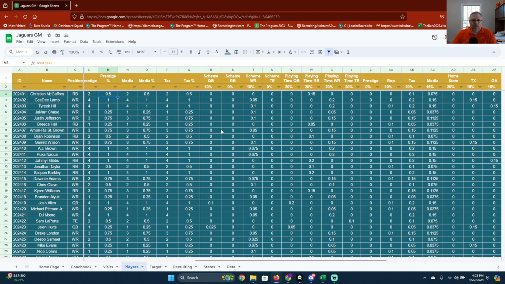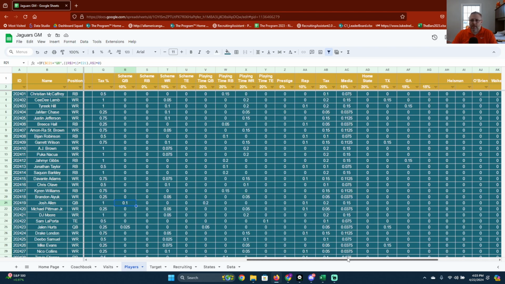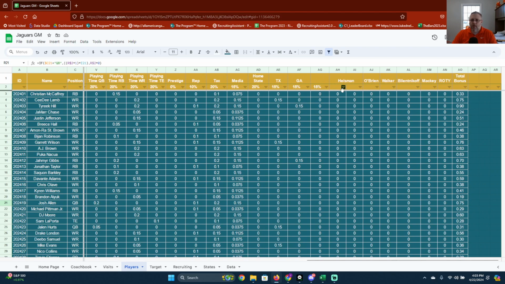Scheme, the same thing. If they're quarterback, I would get a 10% bonus on that player, where this one was a 4, where the Allen valued at a 4. So you can see I get a 1, and then Hurts is only 1/4 of that, so 0.25 for him. Same thing for playing time, you get your 20% reps, home state, and then our bonuses for our awards. So that's where your total bonus comes from, is the max that you can get on your points, and that's where that bonus comes from.